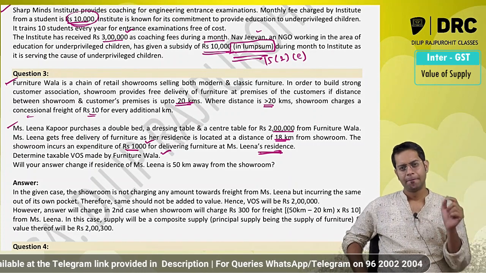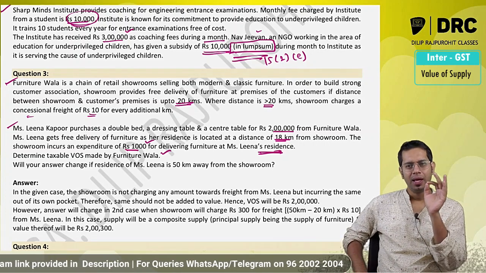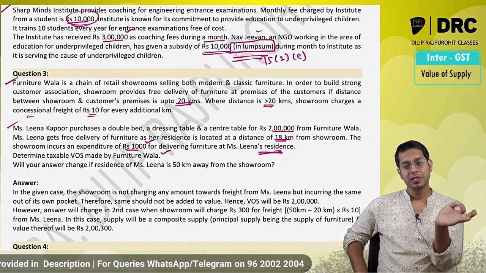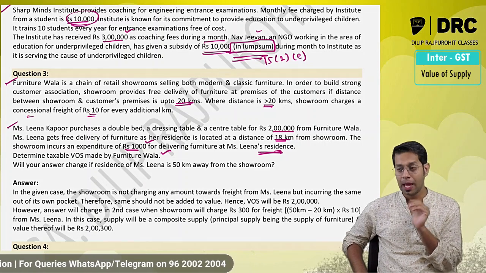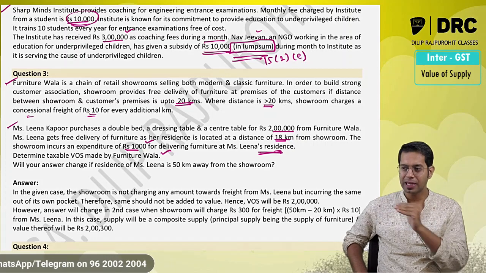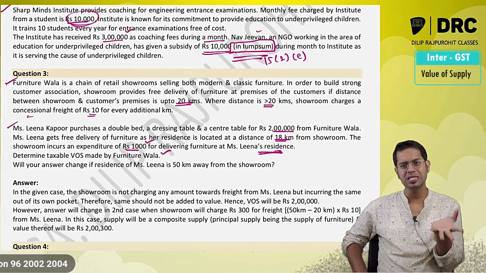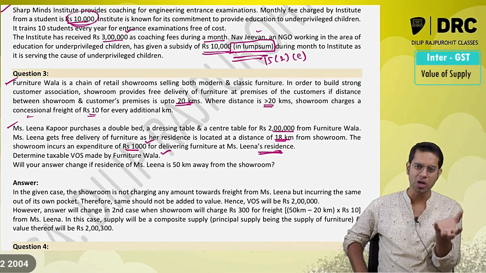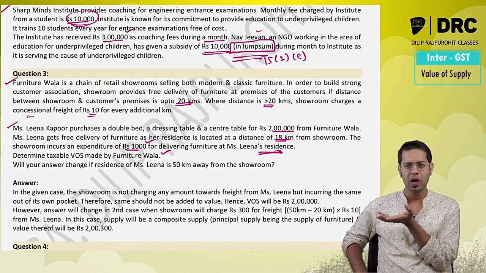Now section 15 subsection 2 clause C says incidental expenses for anything done for making the supply should be added in value of supply. In the present case, for making this supply they are incurring this incidental expense of 1,000, but the company's policy is not charging this amount. When the company is not charging this amount at all, just because you are incurring that expense, will you add it in value of supply?